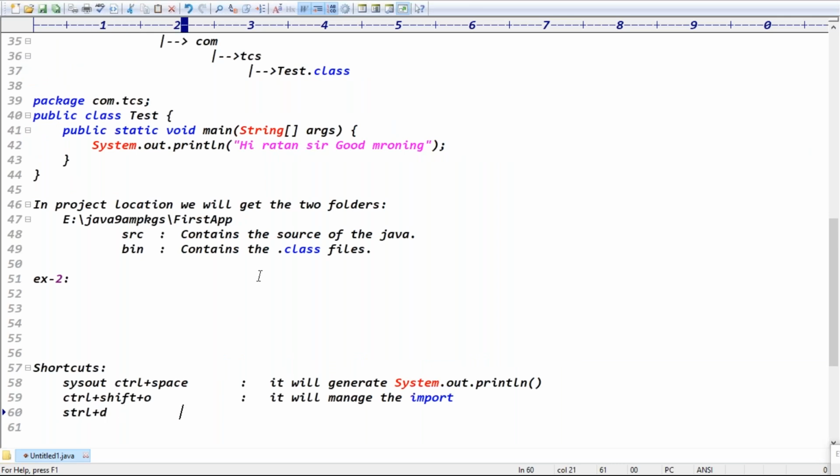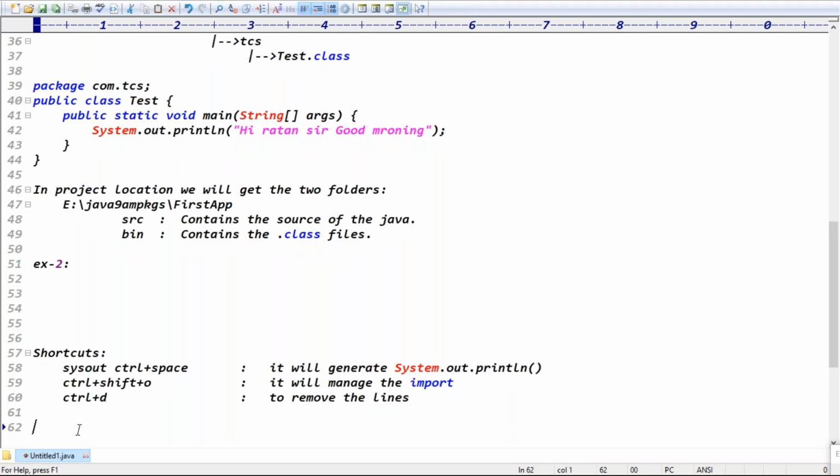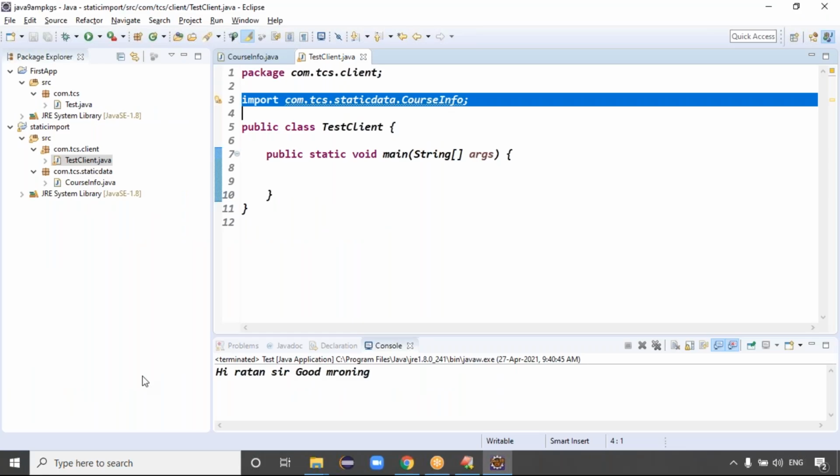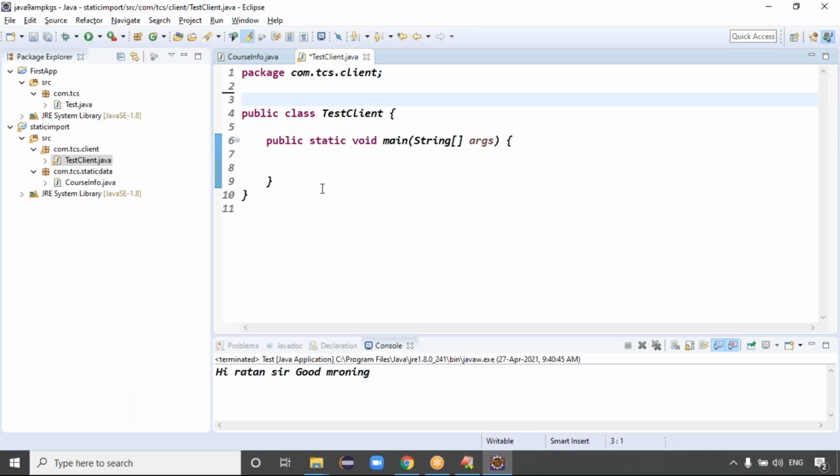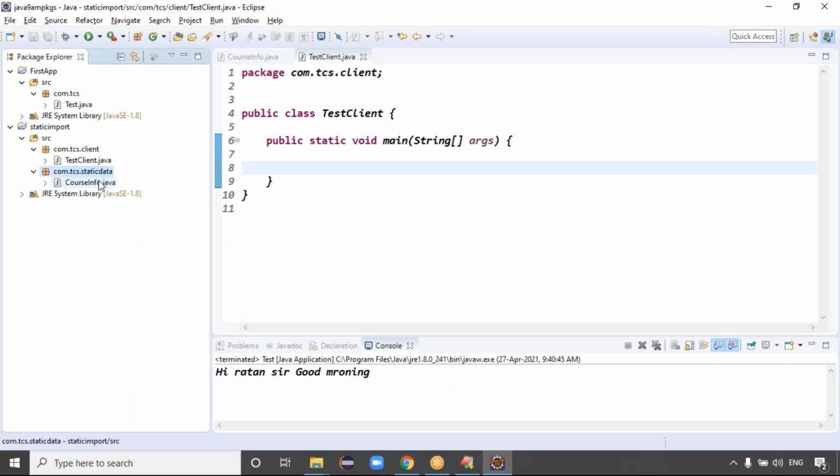Control D removes the lines, right? Exactly, Control D. Guys, these are the frequently used shortcuts. Control space, Control Shift O will manage the imports, and Control D will remove the lines. Exactly, guys. Now, my core static data. I hope you are able to understand how to create